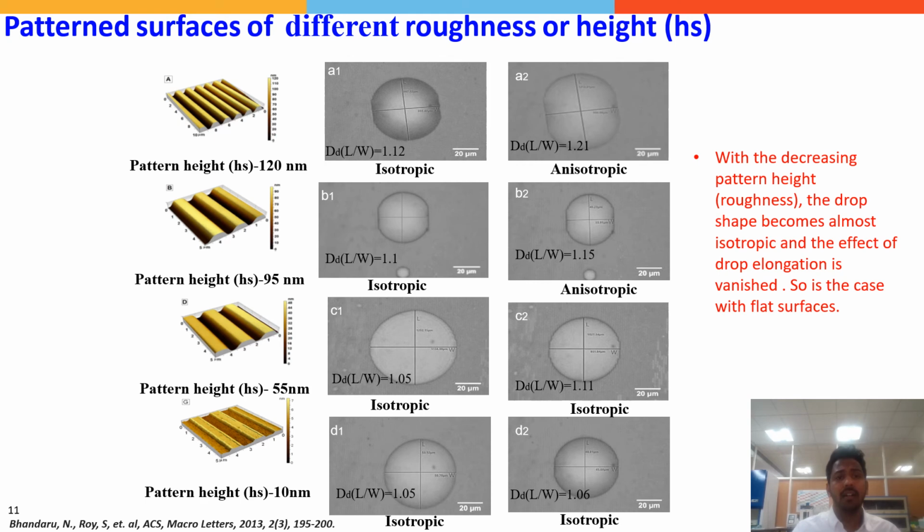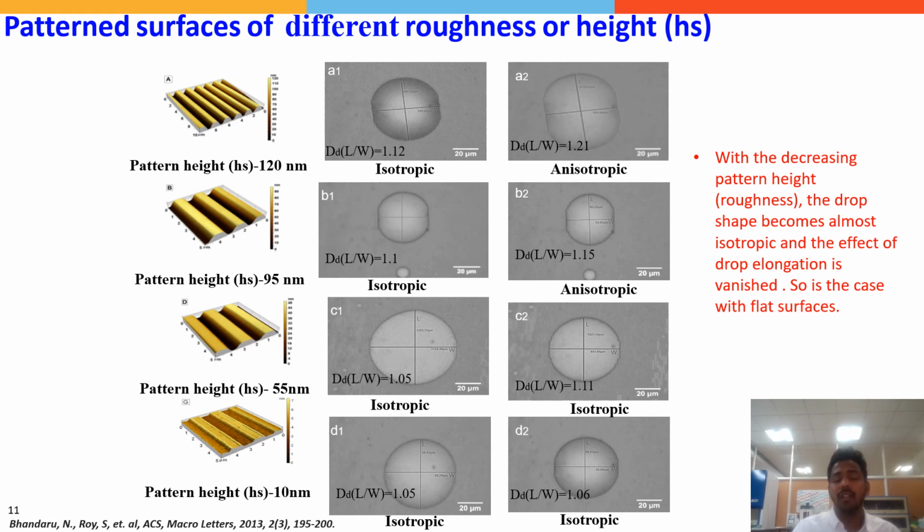Next, with the reducing height of the pattern, we observed that the effect of drop elongation vanishes. From this control experiment, we can confirm that the drop shape is continuously changing from isotropic to anisotropic, which causes the contact line oscillation.